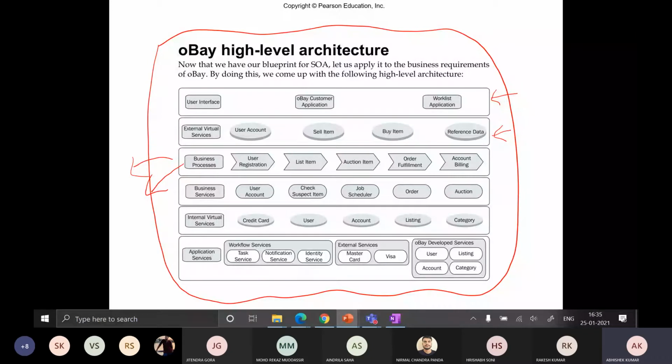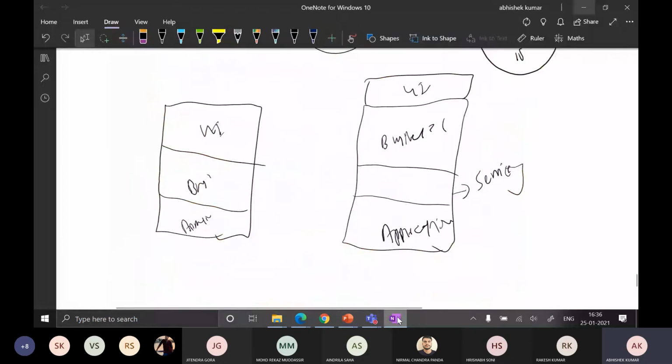There are two strategies. First one is to go from top to bottom, and the second strategy is to go from bottom to top. Suppose in the last class, maybe in the last lab, I already explained this example. Who is asking?